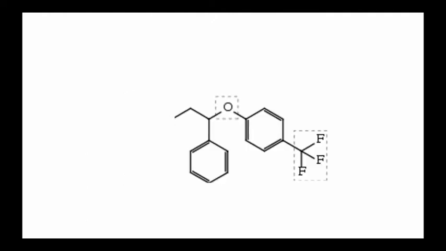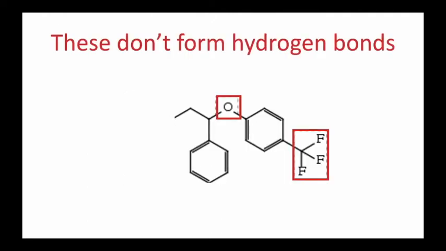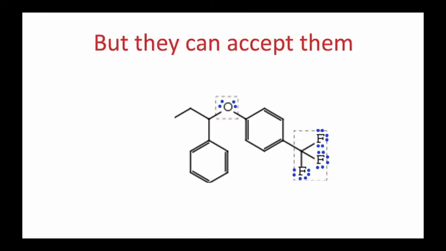Some molecules, like this one, can't form hydrogen bonds themselves. However, they are able to accept them if a hydrogen bond former comes into contact with them. This oxygen and these fluorine atoms are very electronegative, and they also have lone pairs that hydrogens from hydrogen bond formers would love to grab onto. But even though they can accept hydrogen bonds, they cannot form them themselves.